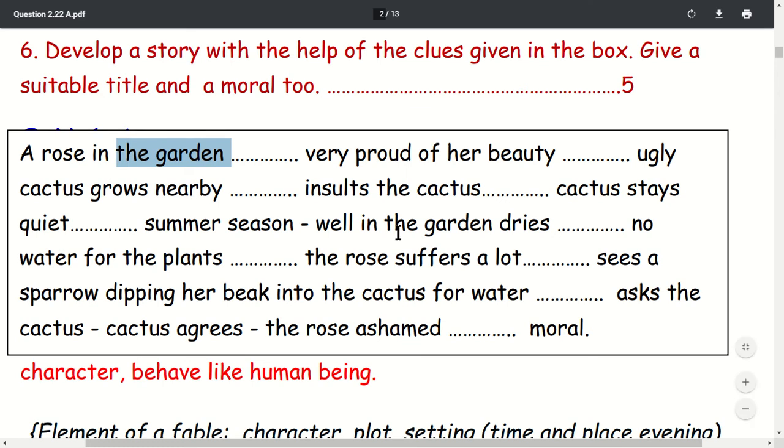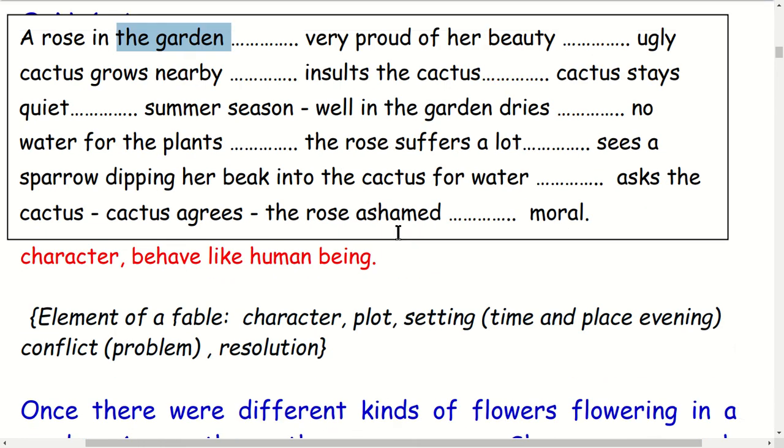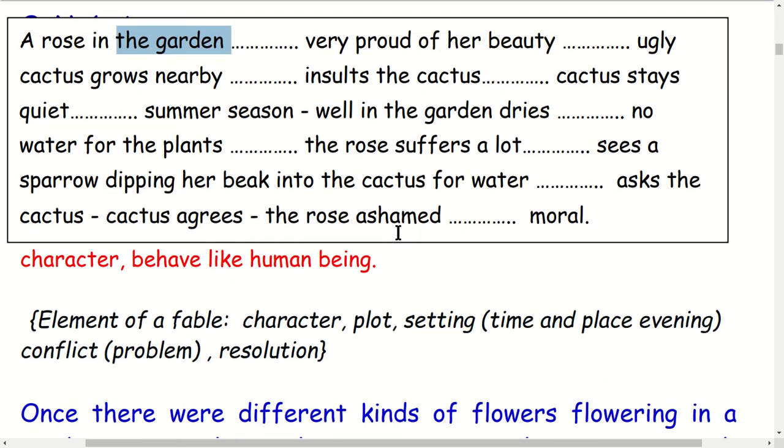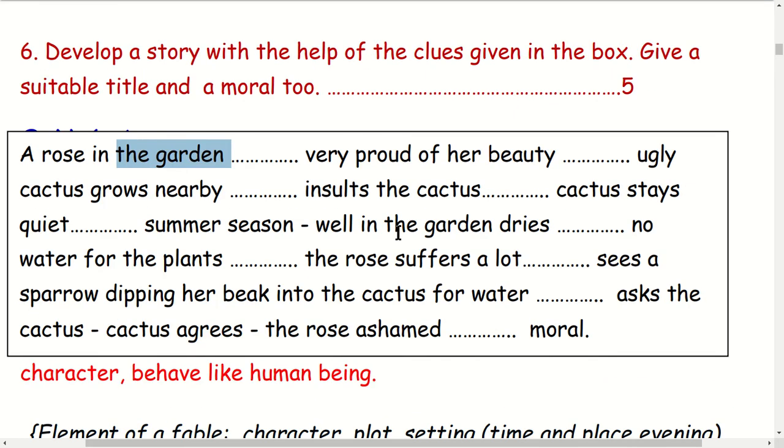This is the setting, the place, and the plot means what happened here. There was a problem here. The rose insulted the cactus for its ugliness. And what was the reaction?